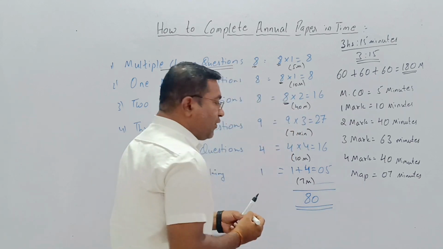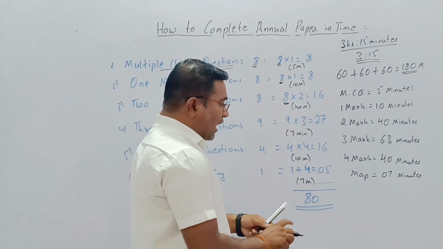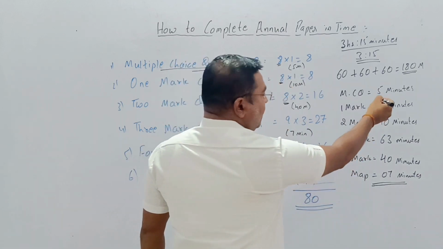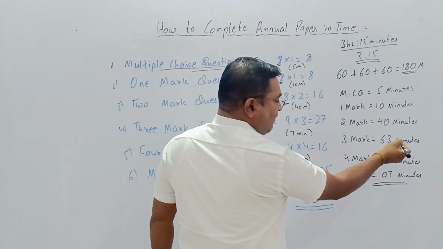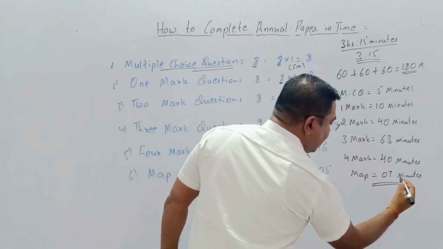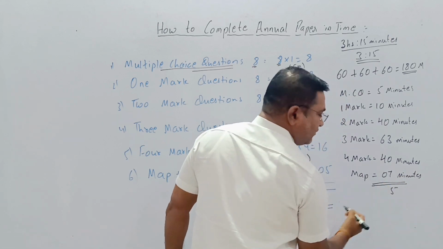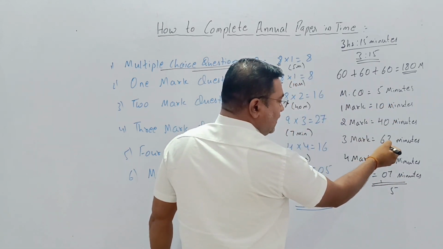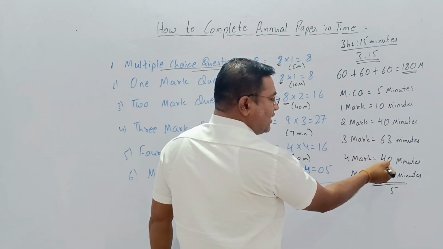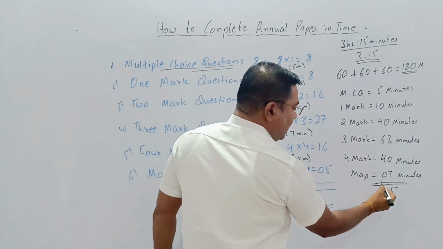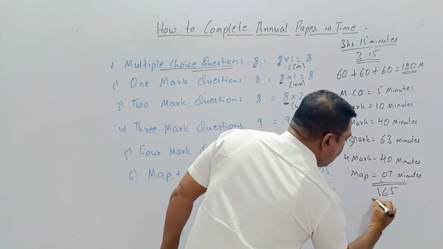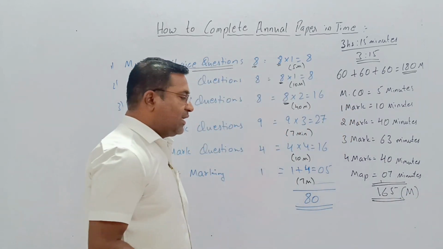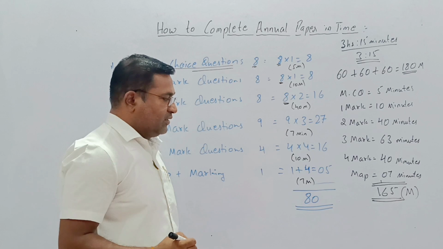Now what we will do? We will make the total. How many minutes in total? 5, 6, 7, 8. 8 plus 7, 15. Then 1, 4, 5. 6 plus 5, 11. 11 plus 4, 15. 15 plus 1, 16. So 165 minutes.